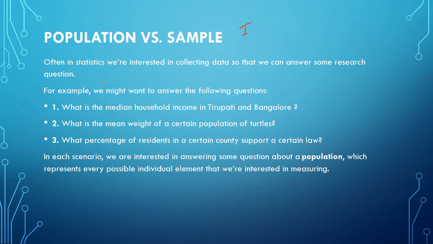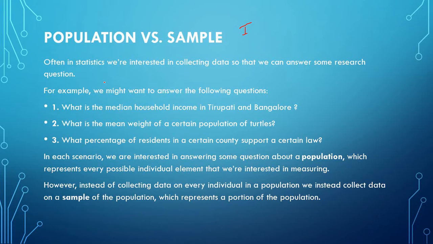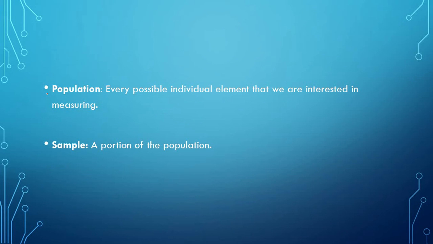When you see all these research questions, it is very difficult to measure the whole population, but we can use some sampling techniques. We can collect the sample data, analyze it easily, and with examples you can understand. This is the definition of population versus sample. Population means every possible individual element that we are interested in measuring. Sample means a portion, a part of the population. In the population we have different types: finite population, infinite population, hypothetical population.